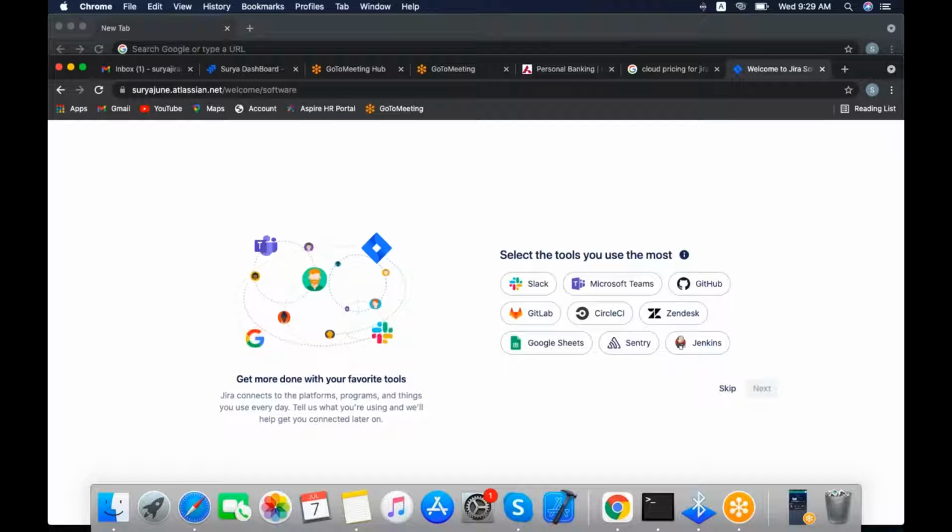Now select the tools. We are not interested in using any of them, that's why I'm clicking skip.